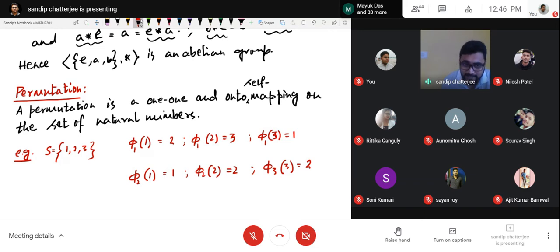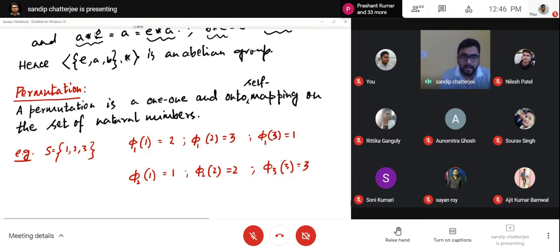If I write this, then can I say this phi 2 is a permutation as per the definition of permutation? No, sir. Why not? Then one-one-ness will not be preserved. So 3 has to be mapped to 3. So in this way, I can